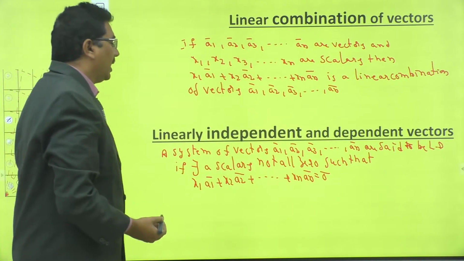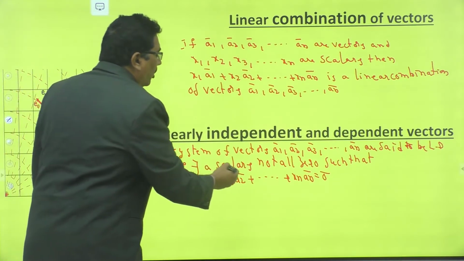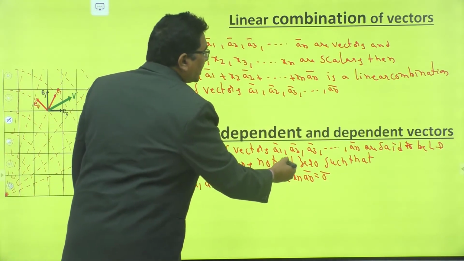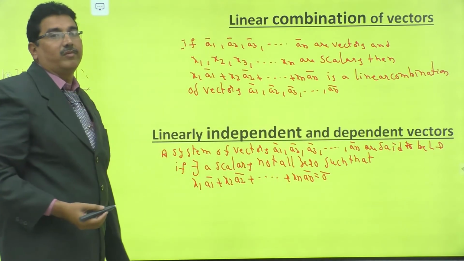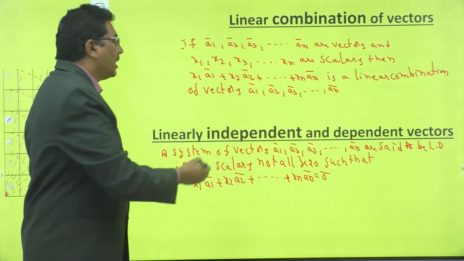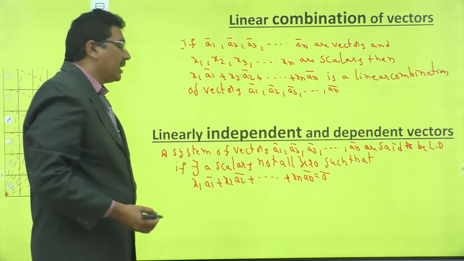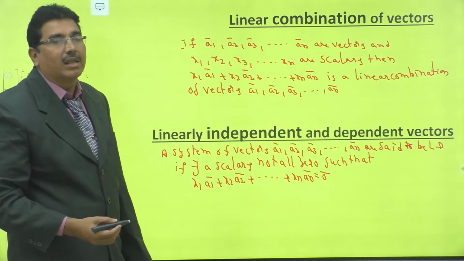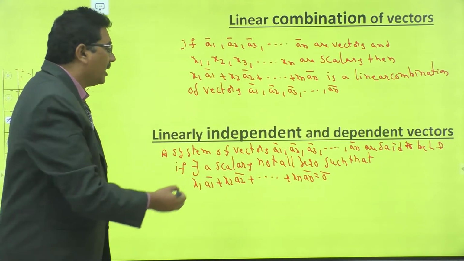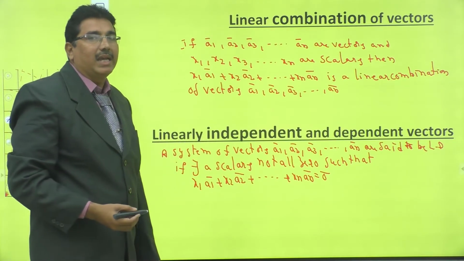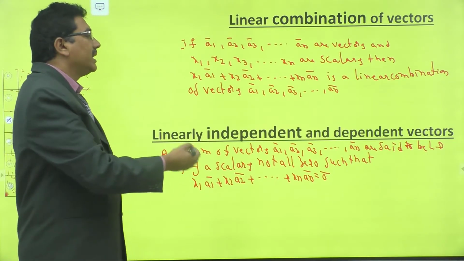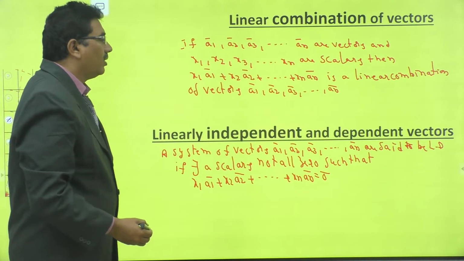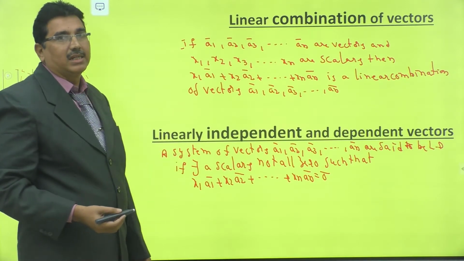Here this is the important point: there exist scalars, not all zero, such that x1 a1 bar plus x2 a2 bar and so on, xn an bar is equal to 0 bar. Now, linearly independent.